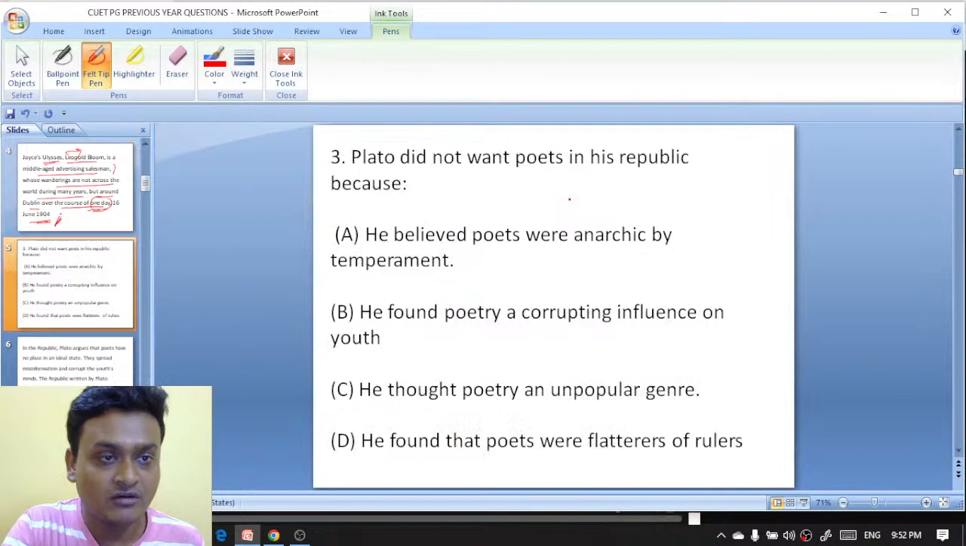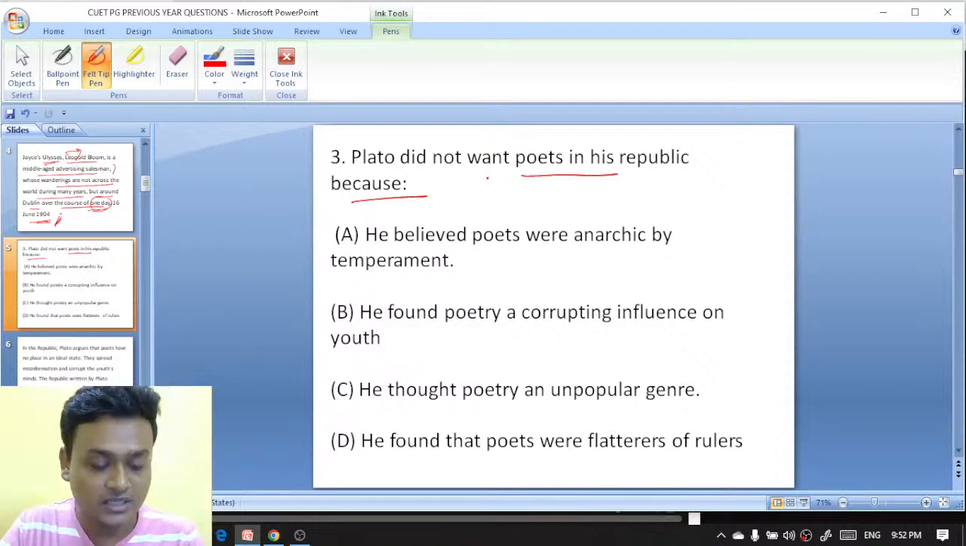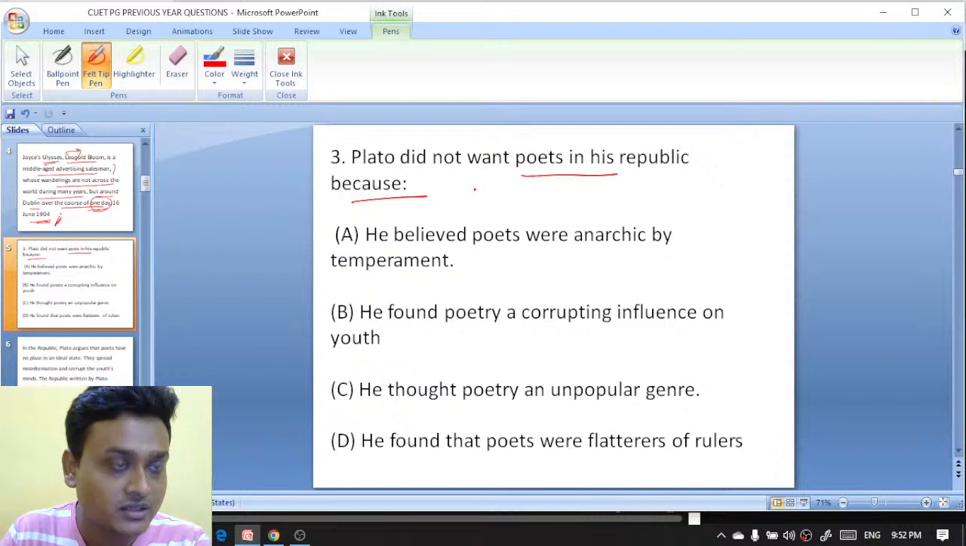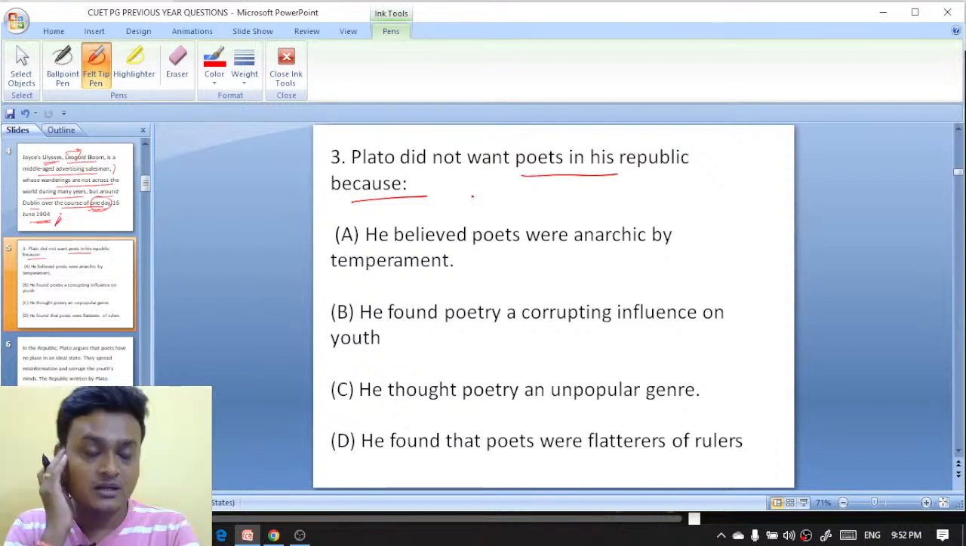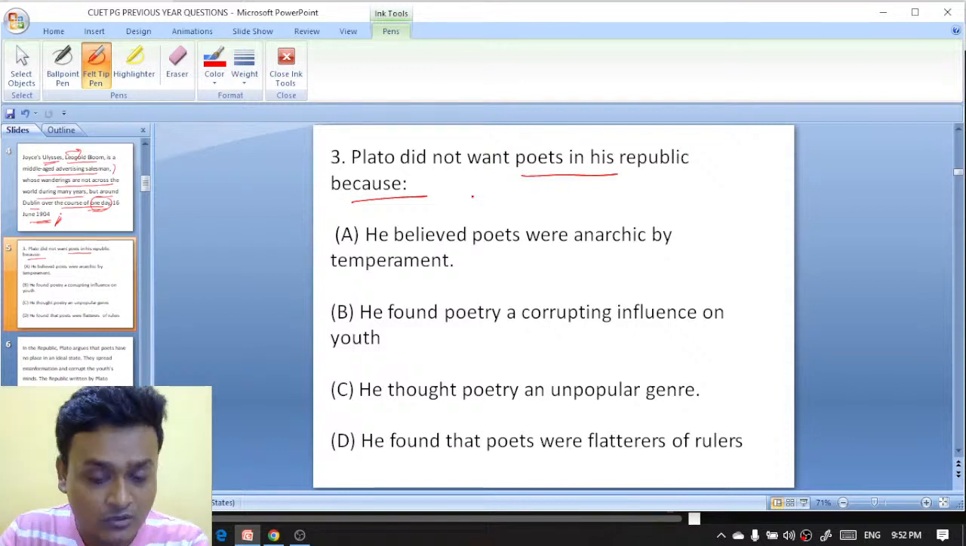Moving on to question number 3. Priyangshu, Leopold Bloom is the right answer here. Exactly, you're absolutely right. Now, what will be the right answer for question number 3? Plato did not want poets in his Republic because A, he believed poets were anarchic by temperament; B, he found poetry a corrupting influence on youth; C, he thought poetry an unpopular genre; or D, he found that poets were flatterers of rulers.